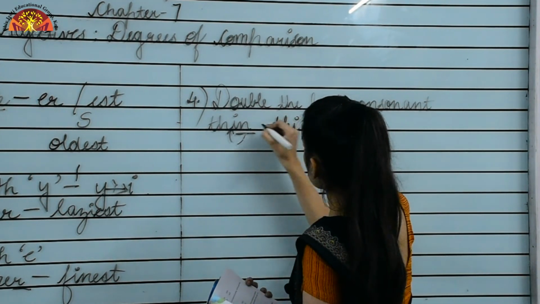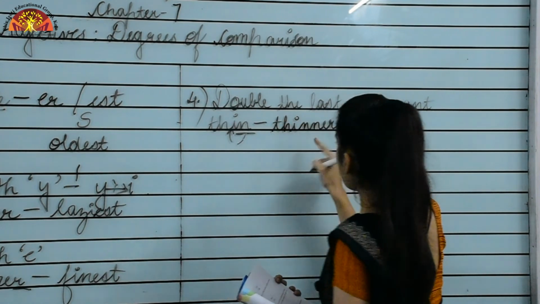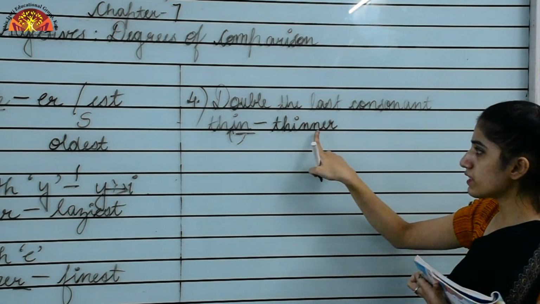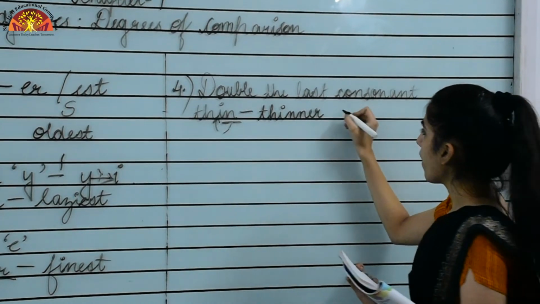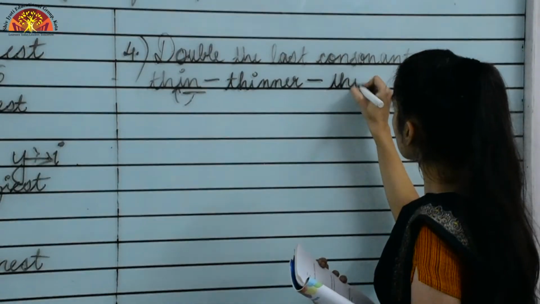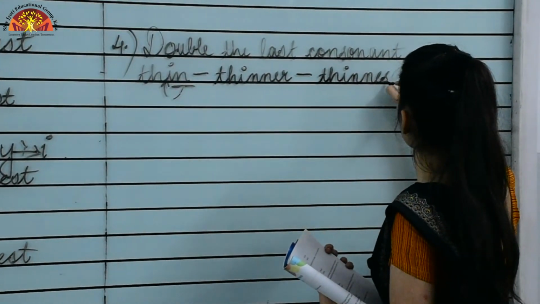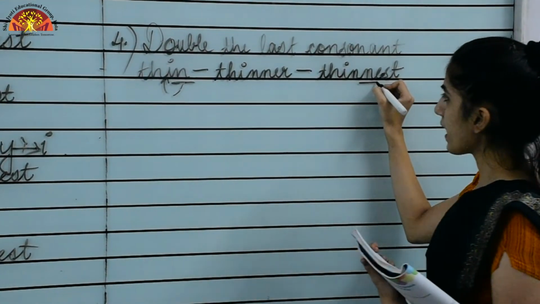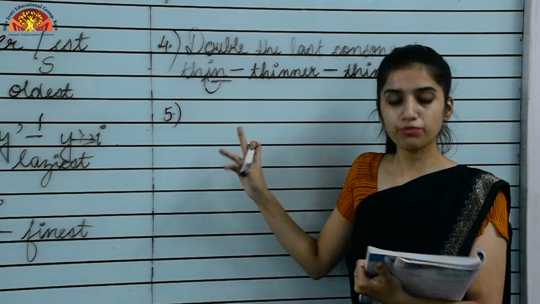So the comparative of thin would be thinner. We just double the n, and then we added er. The same goes with the superlative also. We doubled n over there and then we added est. Okay. Now the fifth one.